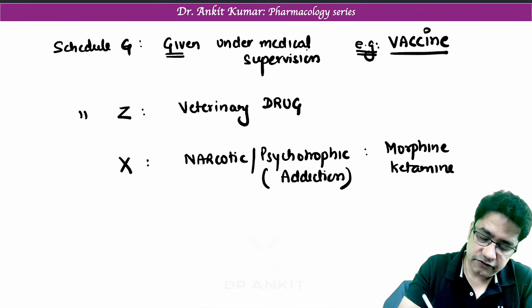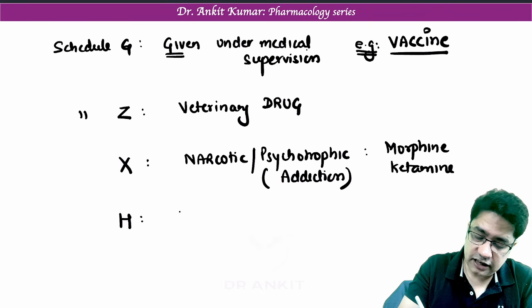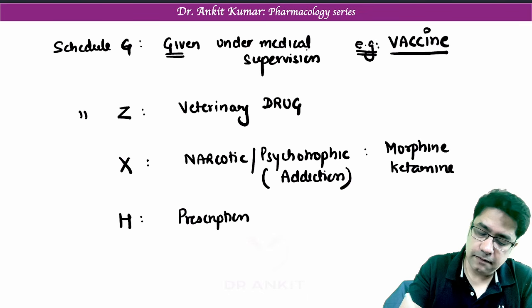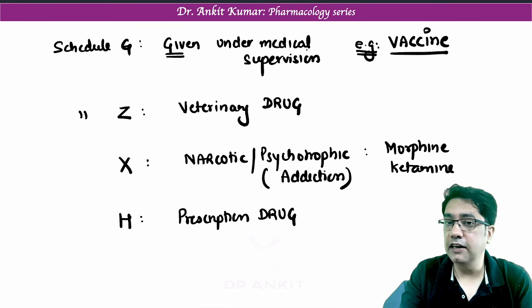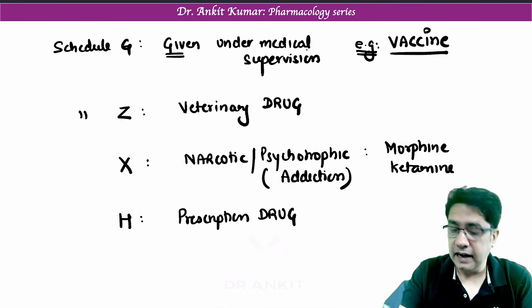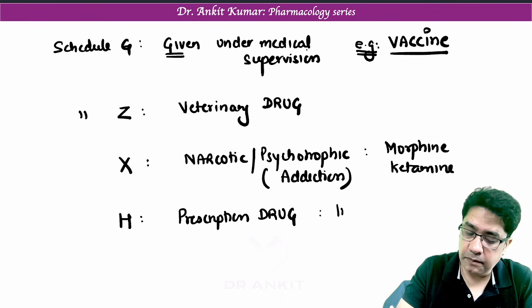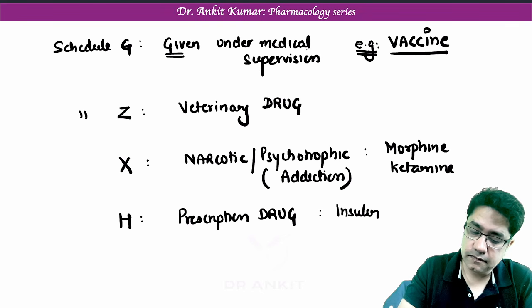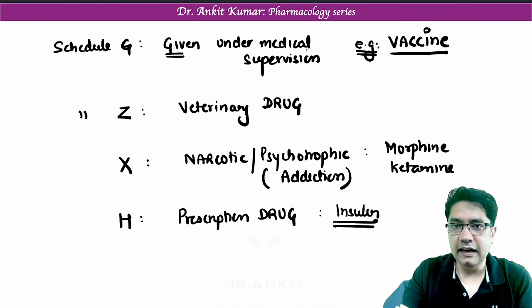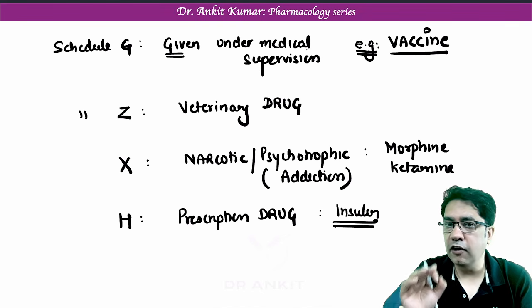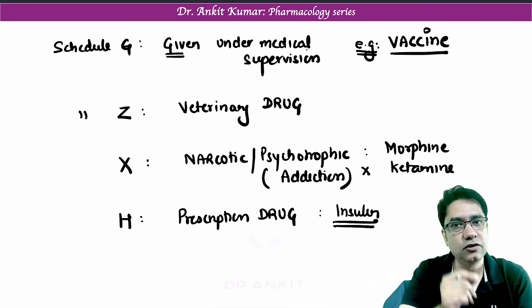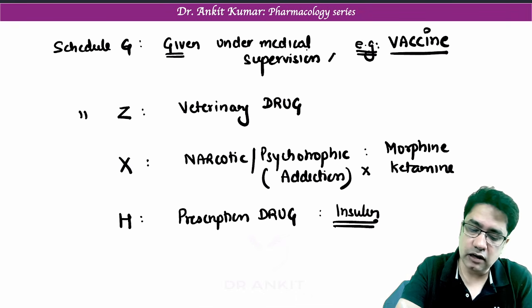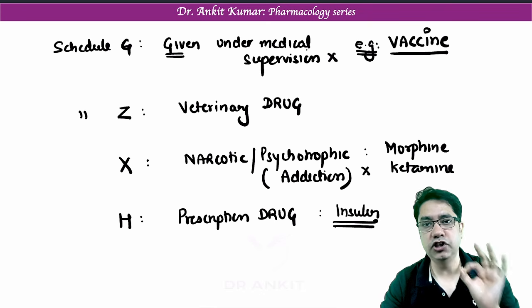And lastly, we have schedule H drugs. H are prescription drugs. Prescription drug means these drugs are only given by a chemist when you show a written prescription of a doctor. And can we say insulin should be a prescription drug? Yes. So insulin patient can take. Is insulin narcotic or addictive? No, insulin is not addictive. Patient can take insulin at home. So that is why insulin will not come under schedule G.